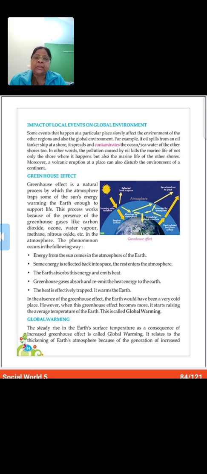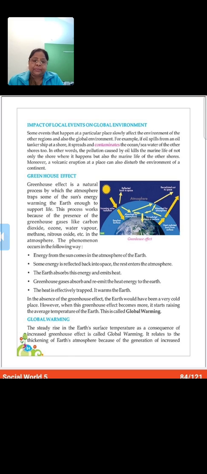It is Earth's atmosphere, which is like a thin blanket. It is surrounded by a thin blanket of air, and it protects the earth's surface from the heat of the sun. Okay, and air is a mixture of many gases, just like an umbrella that protects us from sun, rain, and everything.